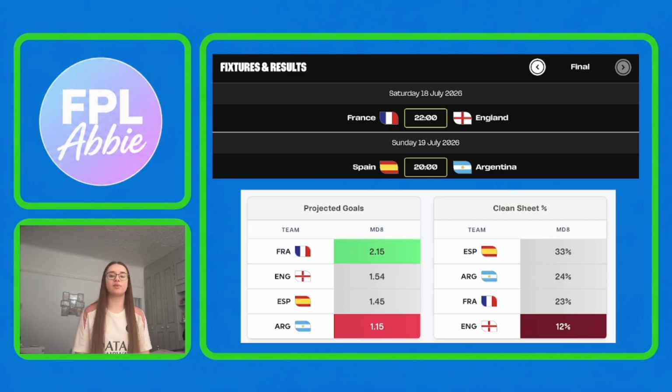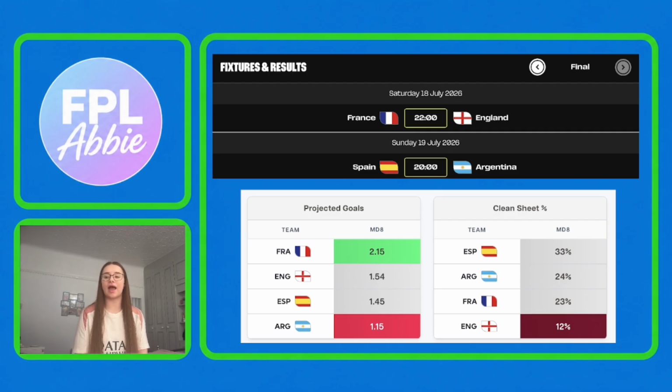The first match that we've got is France against England. This is the third place playoff match. And then the final is Spain against Argentina. I have also got the projected goals and the clean sheet odds for these fixtures here. These have come from FPL Joe's website and I will leave a link to that down in the description so you can go and check them out for yourself, as these do update quite often.